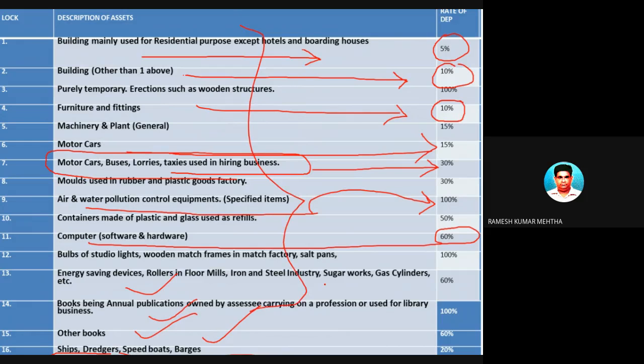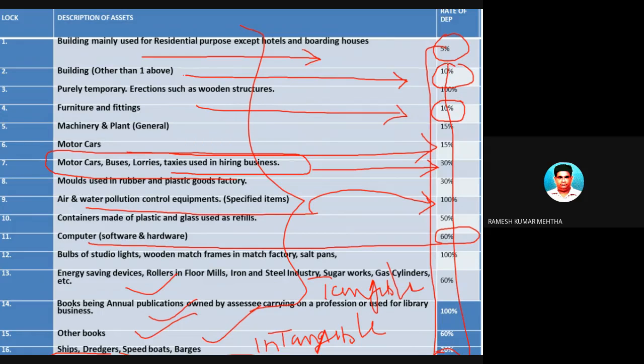these are all tangible assets. And the last item, which is the 17th item in this particular slide, is intangible assets. So intangible assets are going to be depreciated at 25%. But depreciation is nothing but an allowable expenditure which should be shown on the debit side of profit and loss account to this extent, at the rates of depreciation which are prescribed under the Income Tax Act 1961.